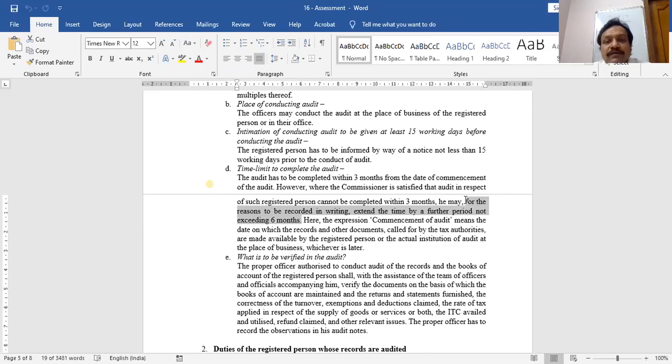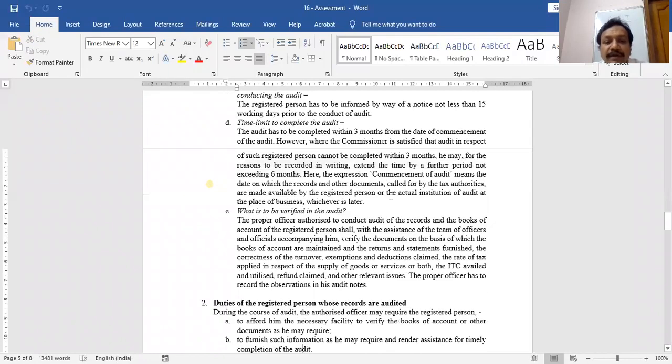Now, next point: what will be done in the audit? What can the department do in this audit? What is to be verified? The department can verify the value of supply, GST rate charged, input tax credit whether correctly availed or not, etc.